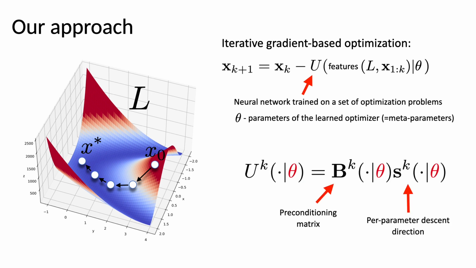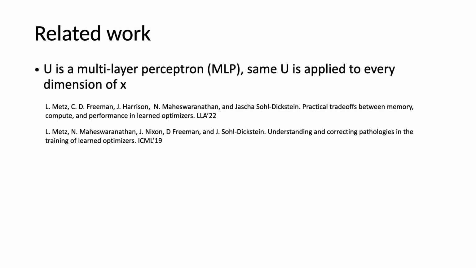Our main contribution is a new architecture for learned optimization inspired by the classic BFGS approach. In our model, the update function u is composed of a feed-forward neural network that outputs log learning rate and update direction, and a transformer model that generates preconditioner. We jointly train both networks on a dataset of training optimization problems. Let us now discuss the related work and provide more details of our approach.